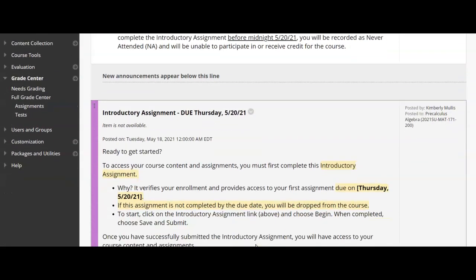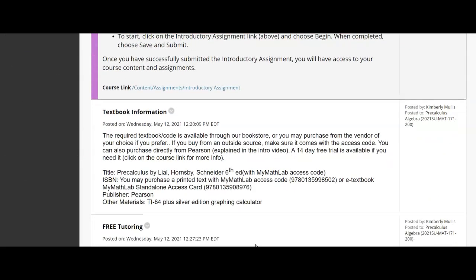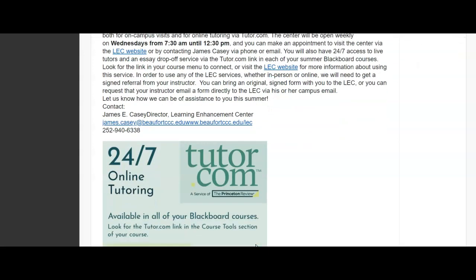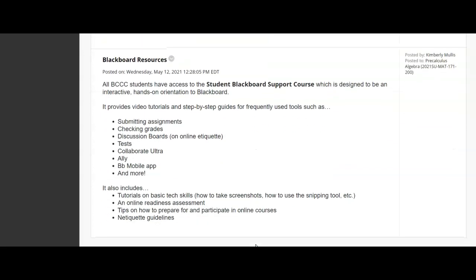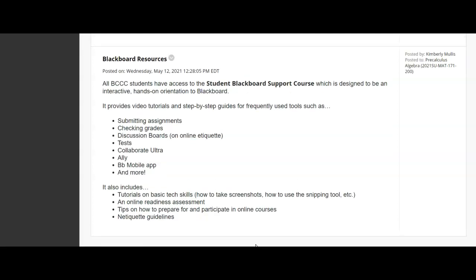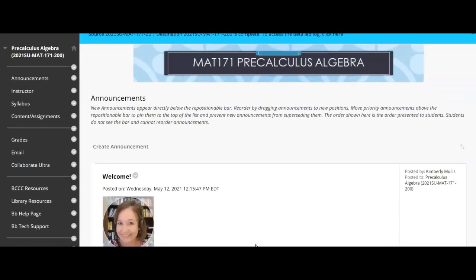Other announcements that I currently have posted, in addition to the information about the introductory assignment, is your textbook information. That information is also found on your syllabus, but I put it here for your convenience. Also, very important is our free tutoring opportunities here on campus. In the Learning Enhancement Center, we have 24/7 tutoring through tutor.com, and there's all the information about that. Also, some information about our Blackboard resources. If you are new to Blackboard or need a refresher, here is some information that will be helpful to you. All right, so the announcements page is what you come to first.